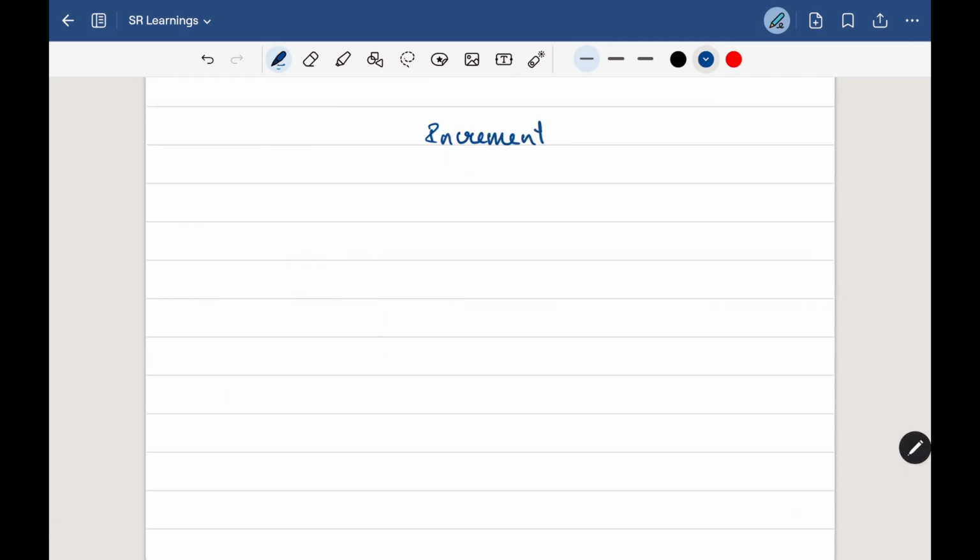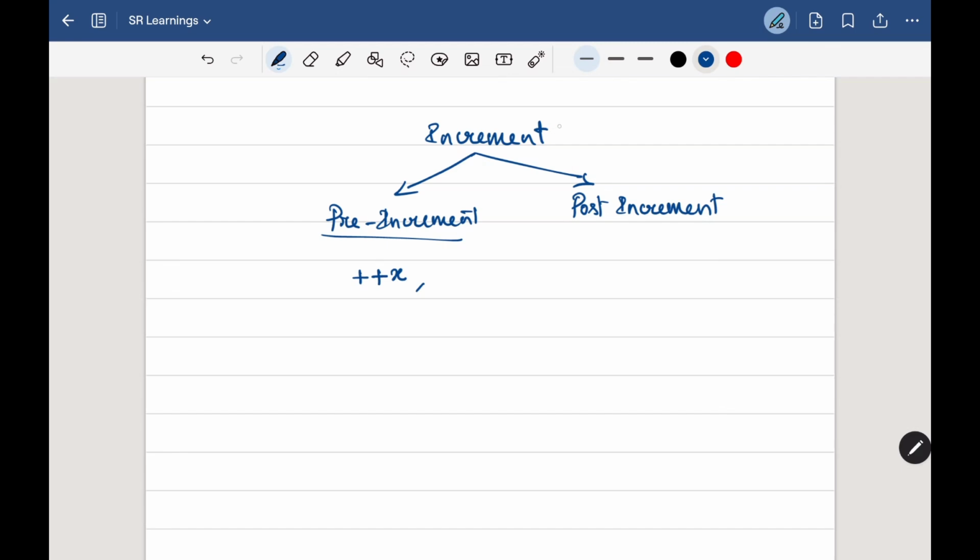Under this increment operator, we have two different types. One is pre-increment and another one is post-increment. Pre-increment is whenever the increment operator is placed before the variable, like plus plus x. Or, instead of just going with increment, I'm going with the decrement at the same time, so we can go with minus minus x.